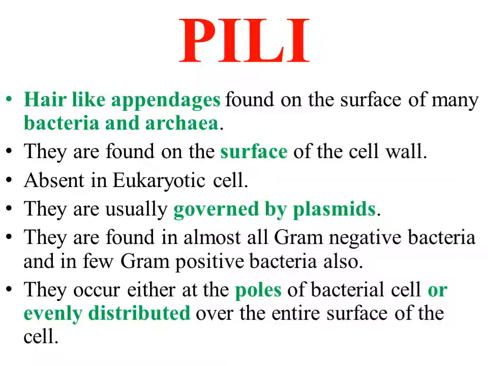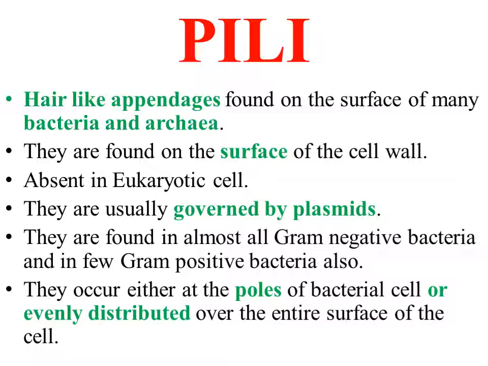Pili are present on the surface of the bacterial cell wall, and they are also present in archaebacteria, but they are absent in eukaryotic cells. Pili are hair-like appendages present on the bacterial cell wall. They are governed by plasmids, that is, they are controlled by plasmids. Plasmids are extra-chromosomal structures which are present in some bacteria.